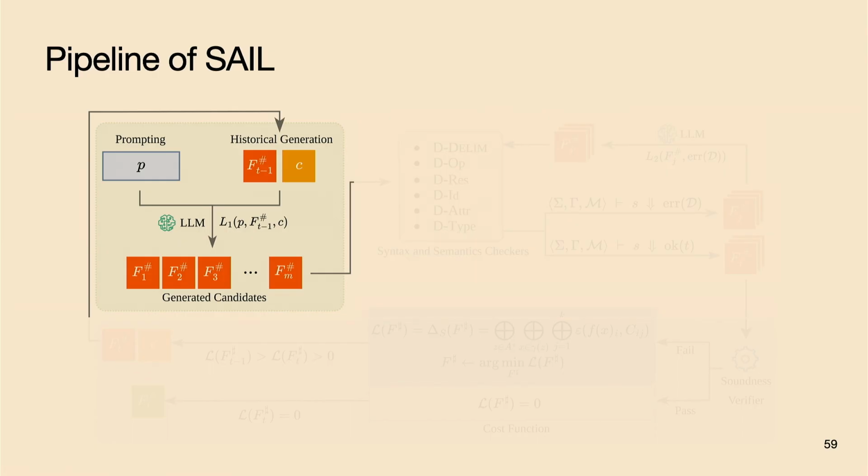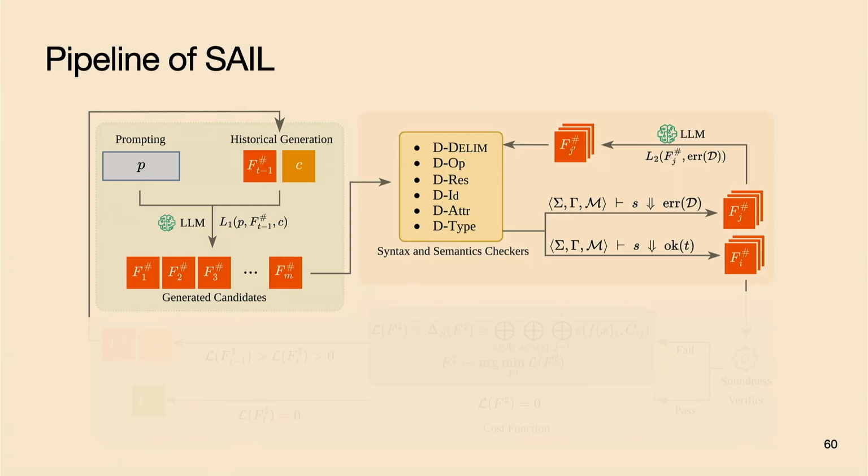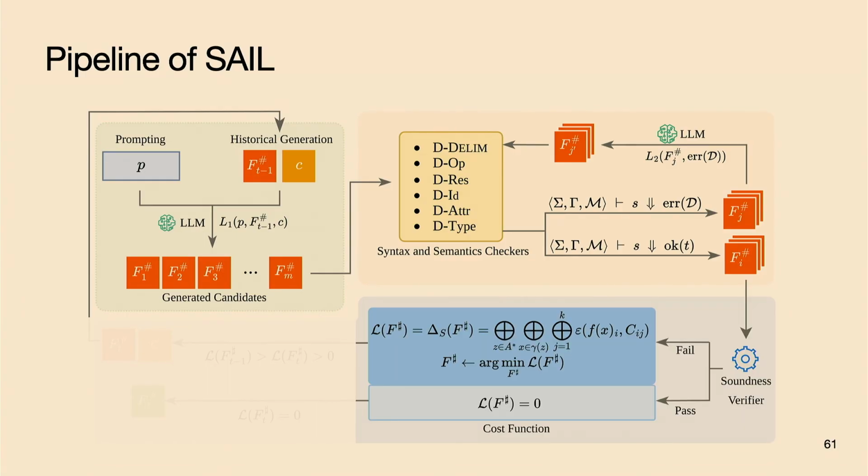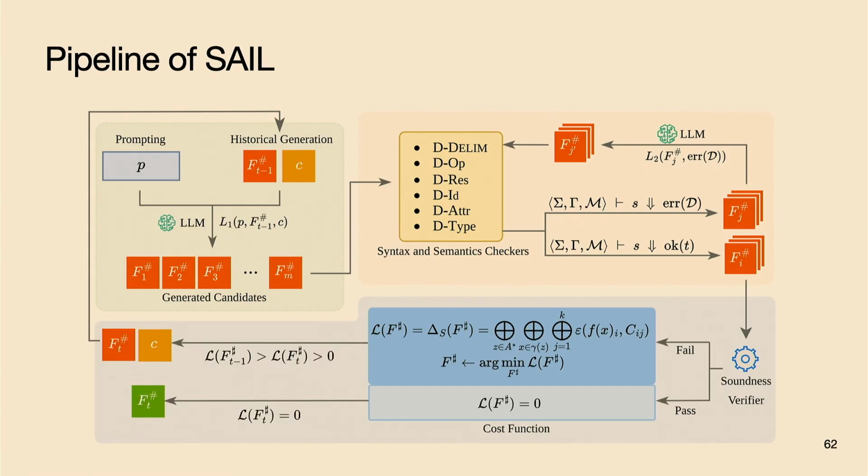So now we have a finalized version of our pipeline. We first combine the natural language specification with the historical generation to prompt the model, and then we enforce our validity constraint through our checker. Then we use the automatic verifier to verify the soundness. And in the end, we use the cost function to help guide the search. This iteration keeps going until we find a sound abstract transformer or reach a maximum number of attempts. In that case, we will use a trivially sound abstract transformer as a fallback.